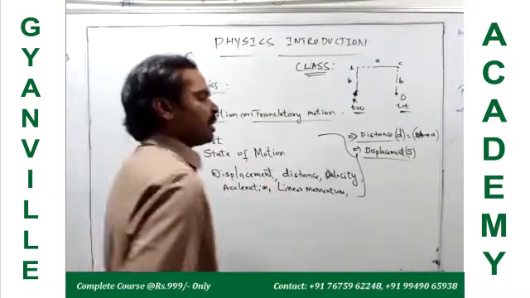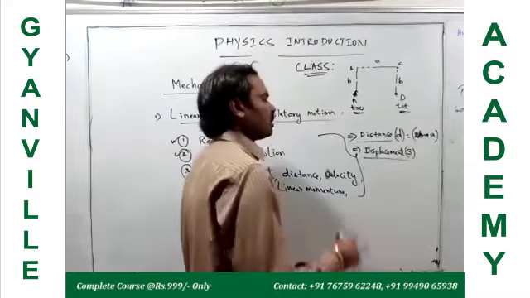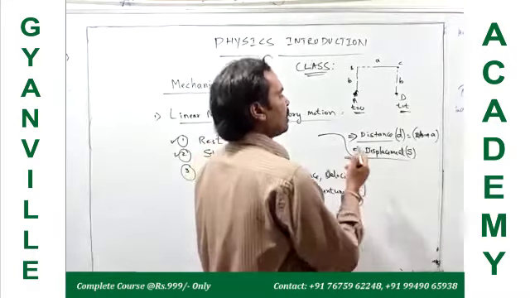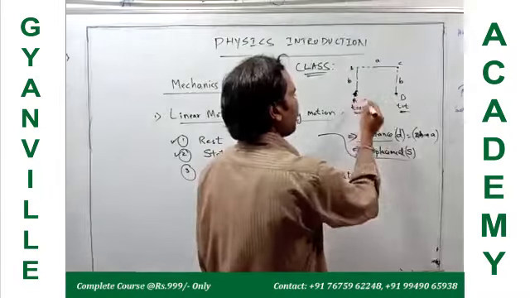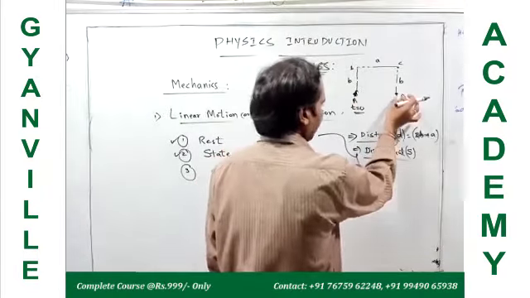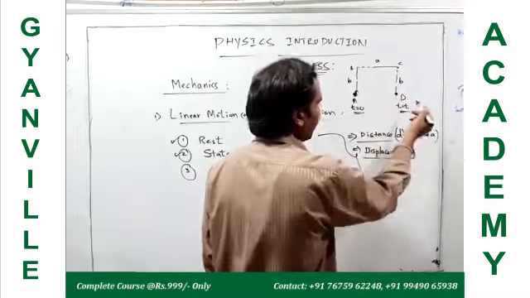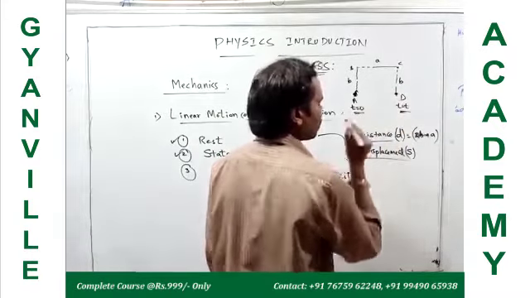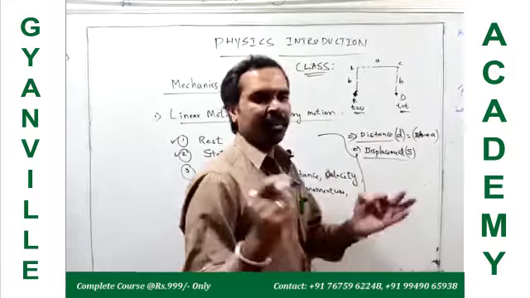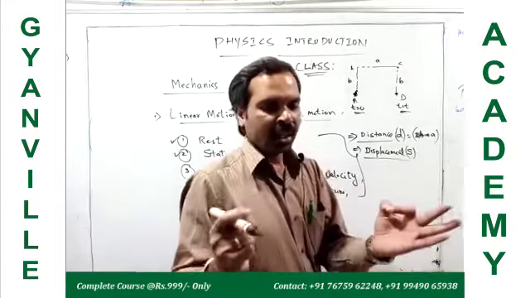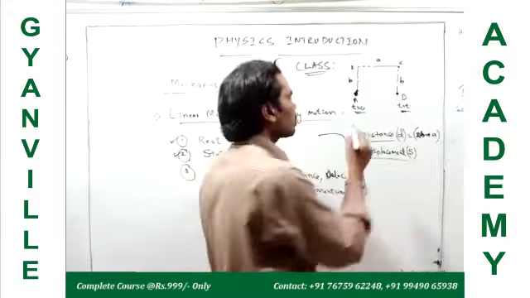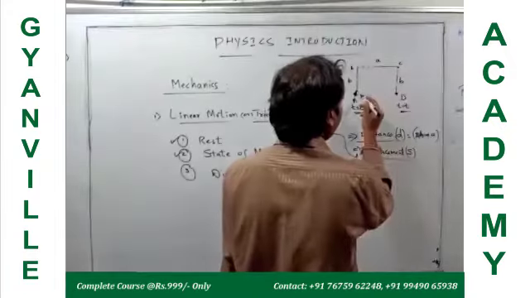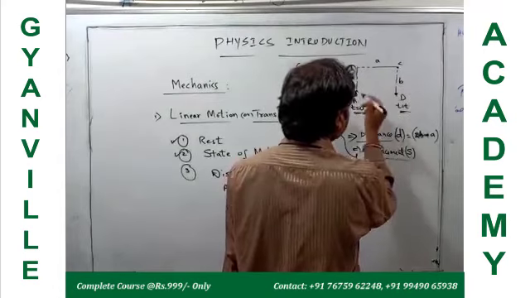So displacement is the shortest distance between the initial point and the final point. The initial point is A, the final point is D. So, initial to final, shortest distance. You remember, between any two points, the shortest distance is always in a straight line direction. So now, from A to D, I draw an arrow.